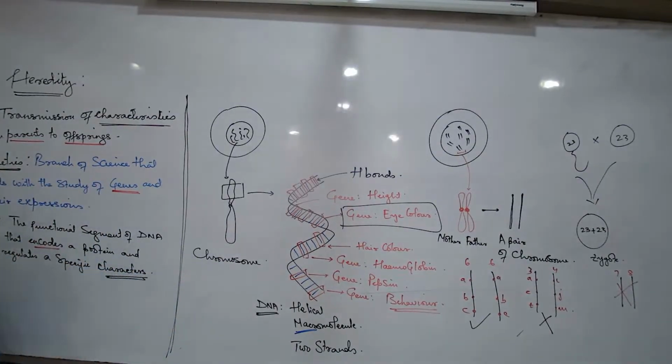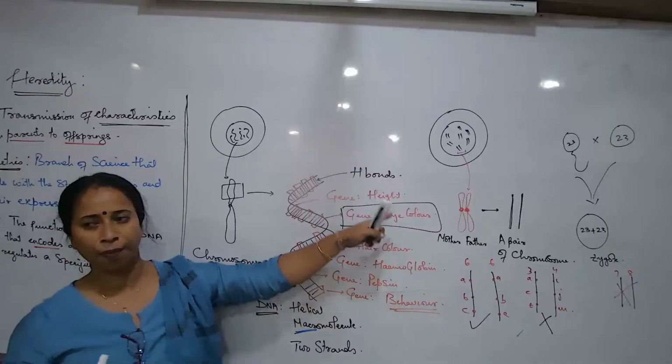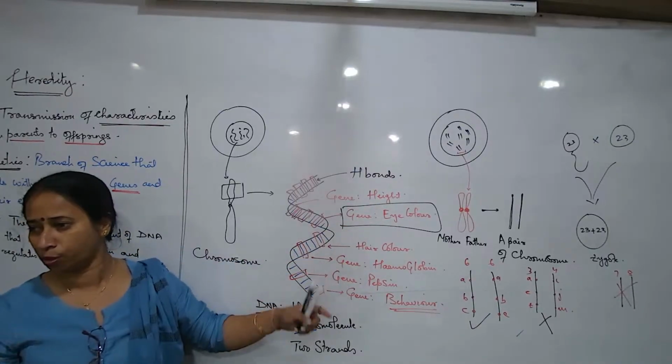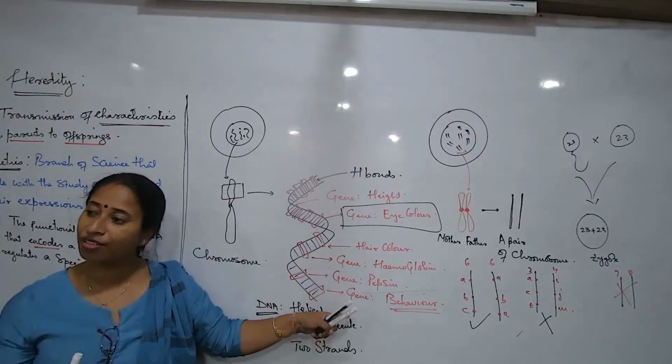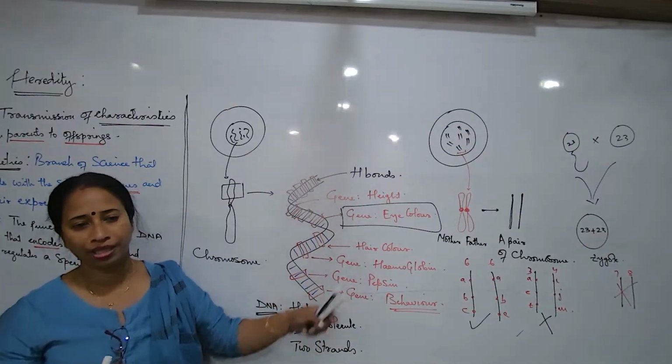Talking about the DNA, what are some of the features to remember? DNA is a big complex molecule, can be divided into small sections. What are those sections known as? Genes. Every single gene is responsible for one particular characteristic. That can be the shape, size, color, pigment, protein, and also the behavior. So all these things are genetic, remember?